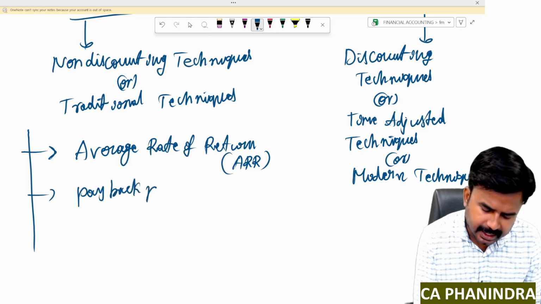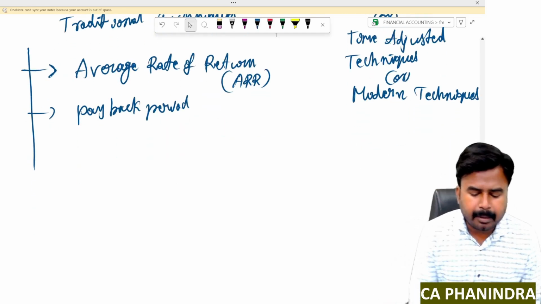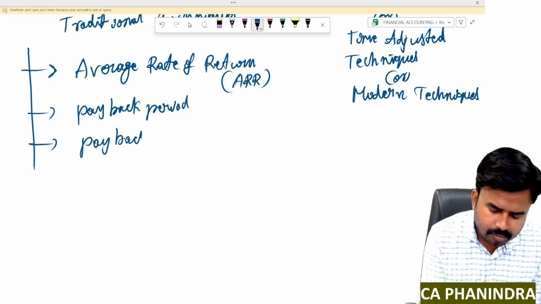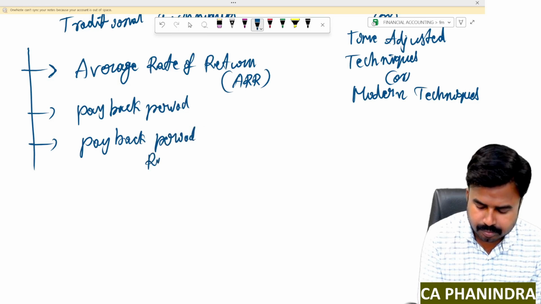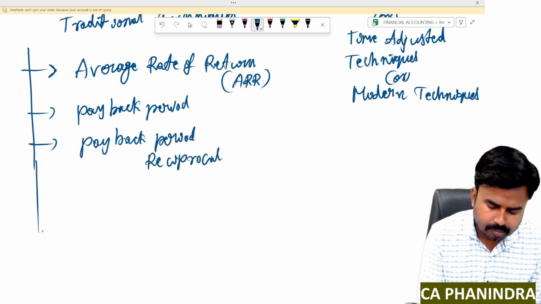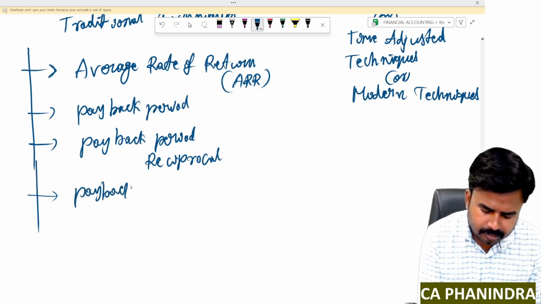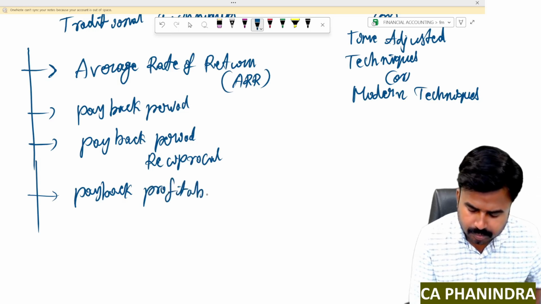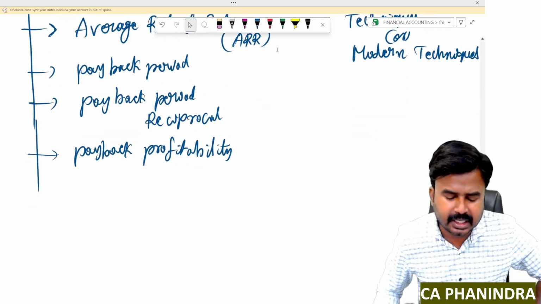This is your second technique. Payback period reciprocal. Payback profitability.